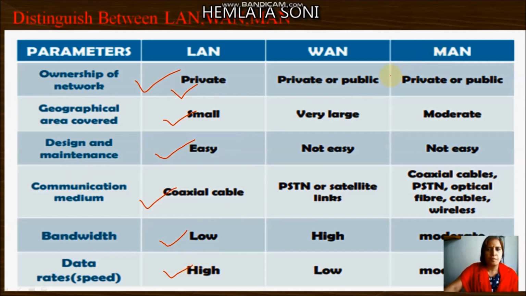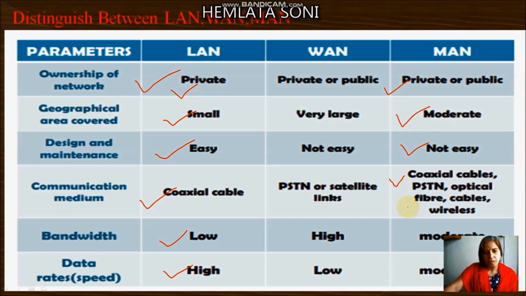Let's see about metropolitan area network. Ownership, it may be private or public. Geographical area, moderate, average. Maintenance, not so easy, because its geographical area is bigger than local area network. Communication media used coaxial cable, optical fibers.